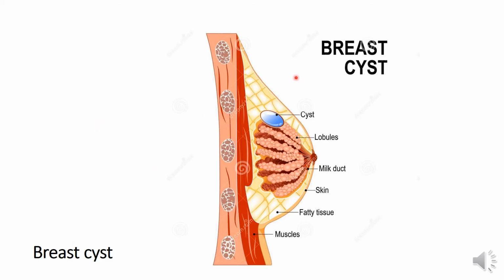So here's a diagram showing a breast cyst. Now, this is the cyst in the terminal portion of the breast that's affecting the lobular unit, and it occurs following fibrosis or epitheliosis of the ducts that drain the lobules of the breast, or it could be an intraductal papilloma present within the ducts of the breast.